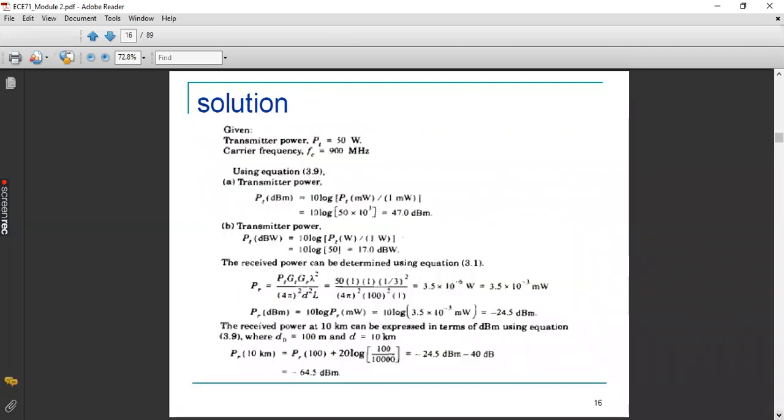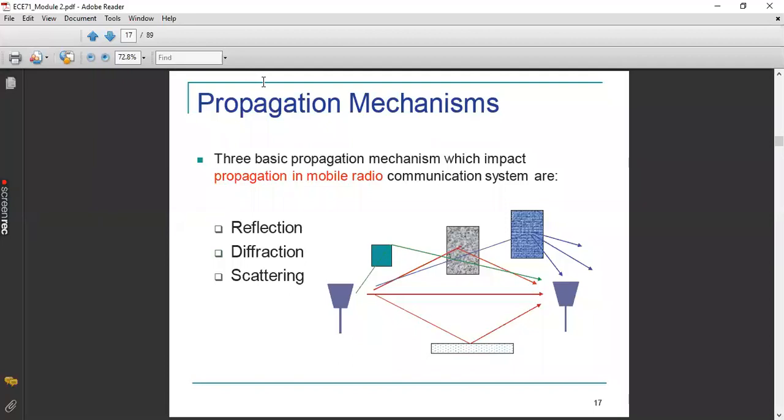And we have also seen the Fraunhofer distance. Fraunhofer distance is nothing but the minimum distance that we need to maintain to install a receiver apart from the transmitter, so that we will be able to estimate the received power. If the distance is much less than the Fraunhofer distance, we won't be able to predict the exact power level at the receiver side. So we should be very careful that in this free space propagation model, we are able to find the exact power level of the received signal only if the distance at the receiver is much greater than the Fraunhofer distance.